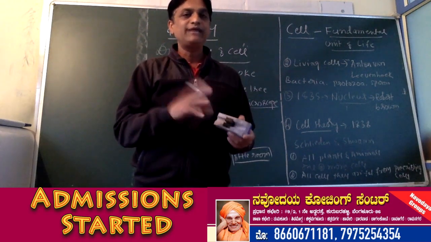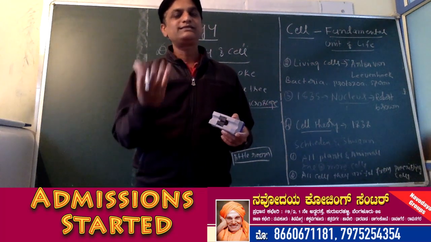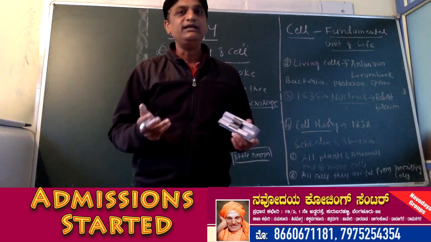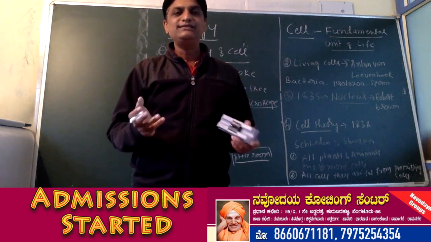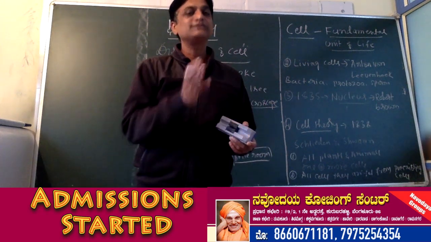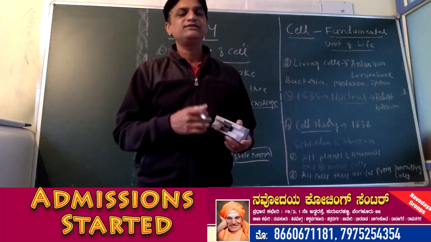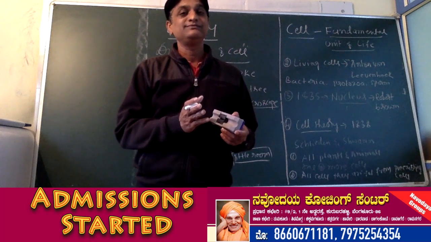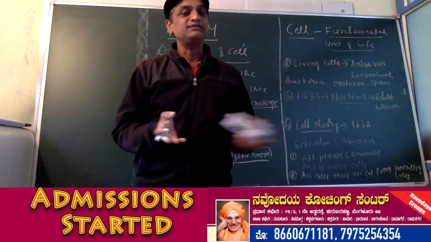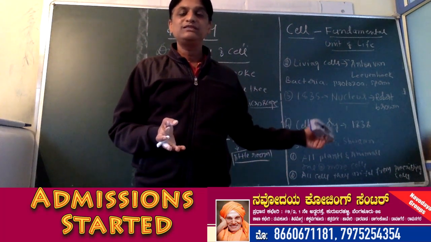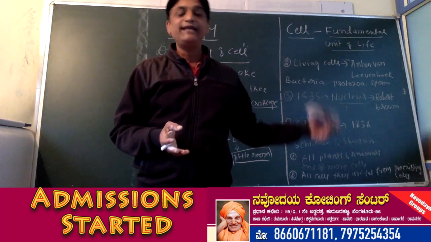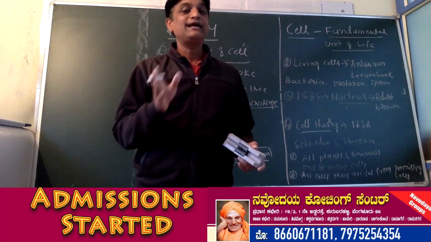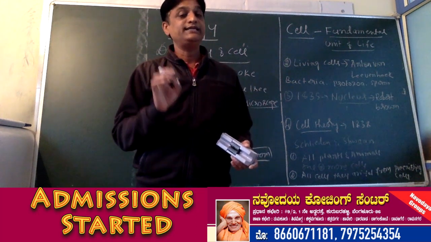But after some time in the same place, new cells develop, and as a result that wound is healed. That means the cell undergoes division. Again, you are going to study about that in higher classes, mitosis and meiosis. So today we have that concept. But almost in the middle of the 19th century itself, the concept was given: cells arise from pre-existing cells.